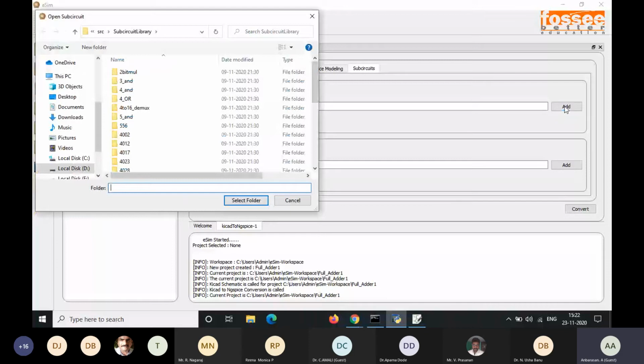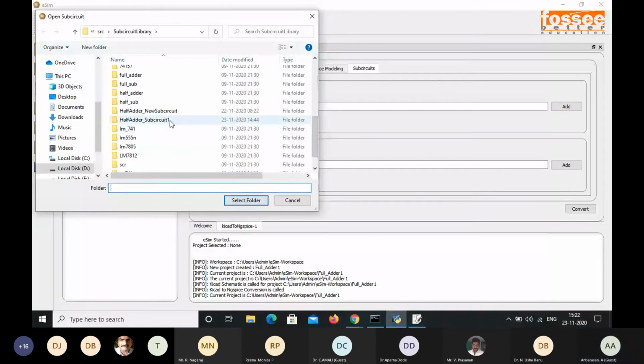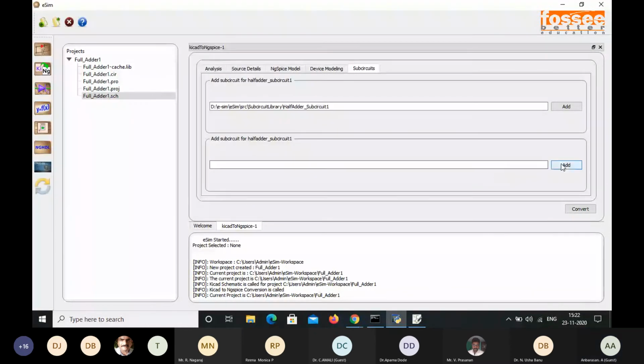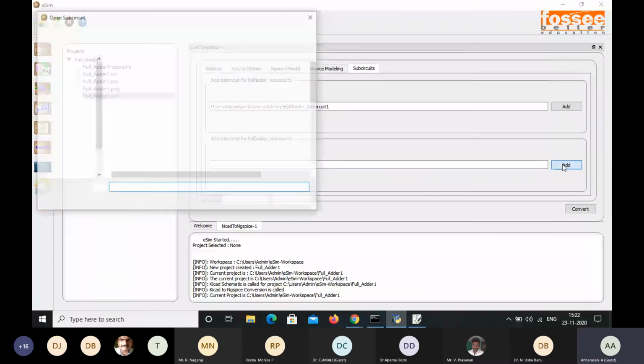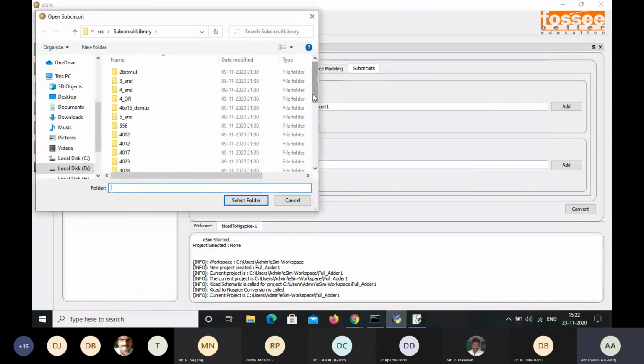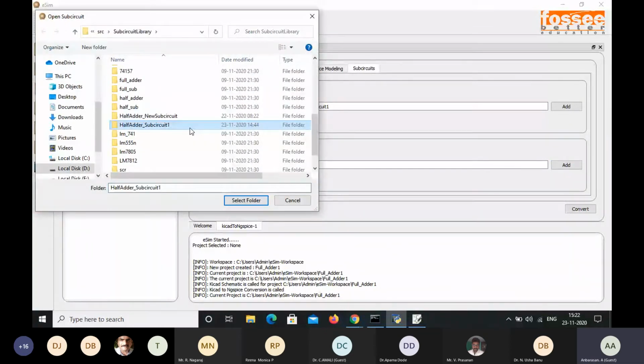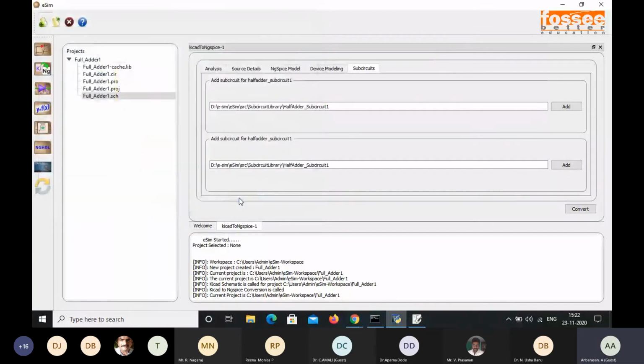Let's directly go to the subcircuit library. In the subcircuit library, I have designed the subcircuit in the name of half adder subcircuit 1. So select. Again, there are 2 subcircuits, so 2 times I have to select. Half adder subcircuit, and then select.